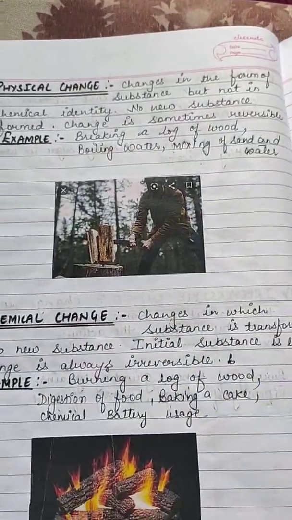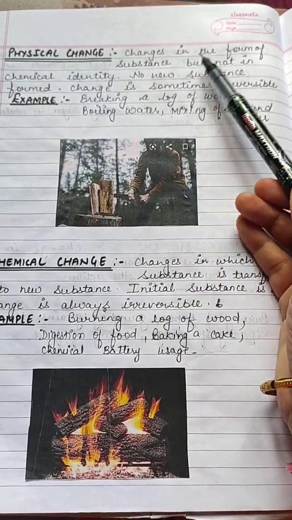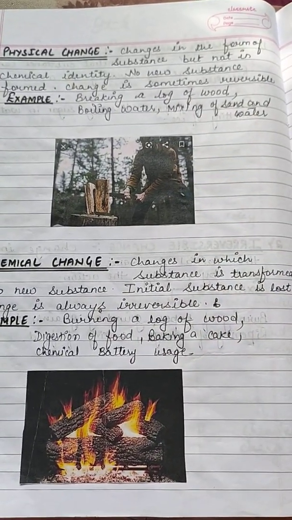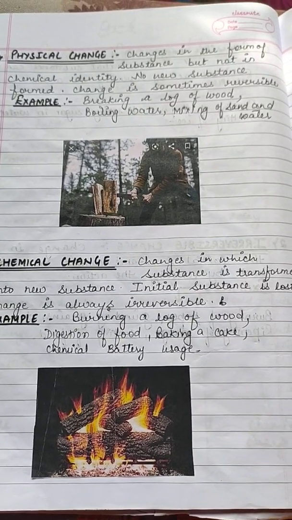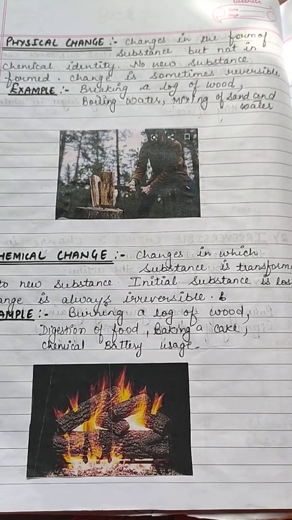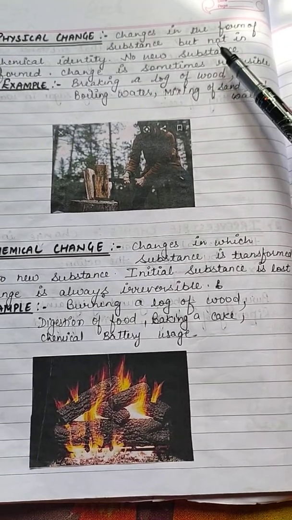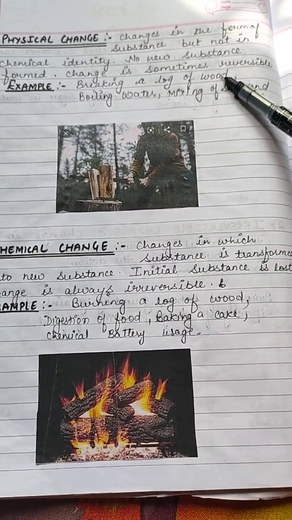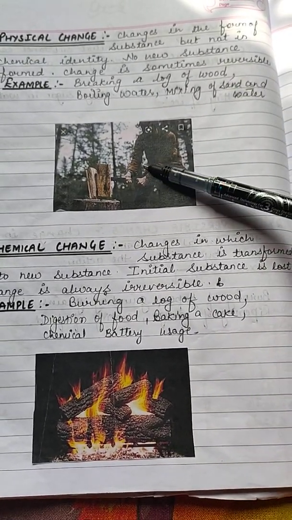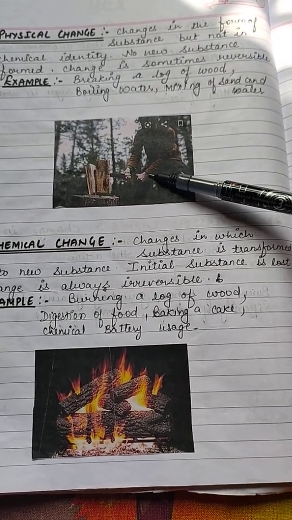So the next type of change is a physical change, a change in the form of a substance but not in chemical identity. Those changes in which only the physical identity changes and the chemical identity remains the same and no new substance is formed. So in a physical change there is no new substance formed, and physical changes are sometimes reversible. For example, breaking a log of wood. When you break a log of wood, only its physical appearance changes, not the chemical property.